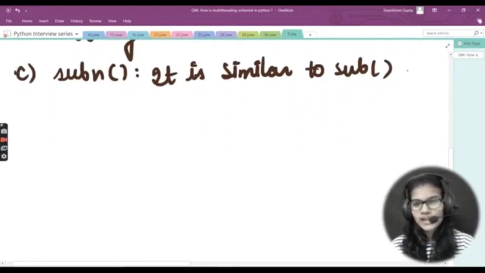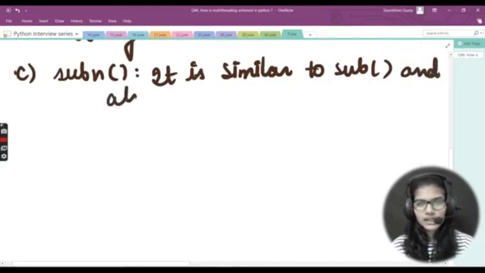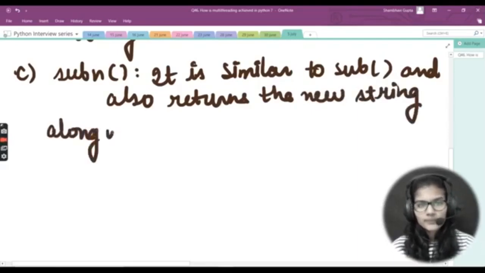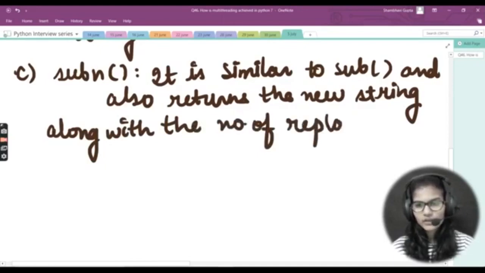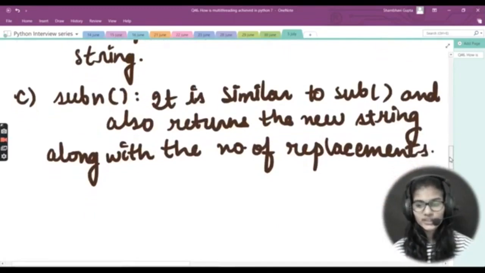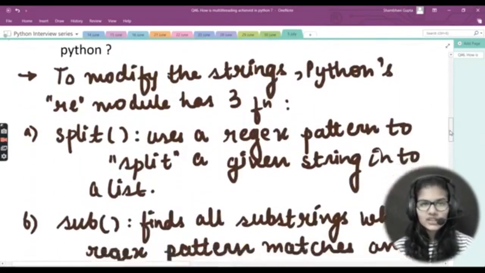It is similar to sub and also returns the new string along with the number of replacements. So this is the use of the subn function.